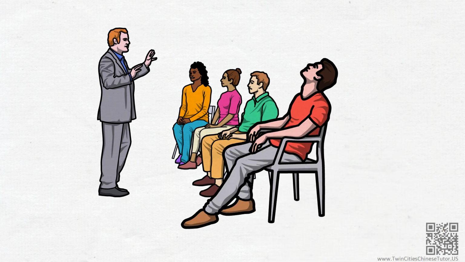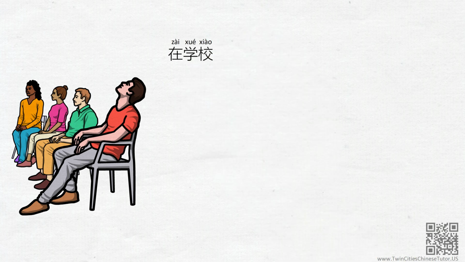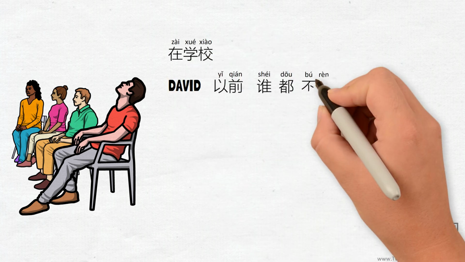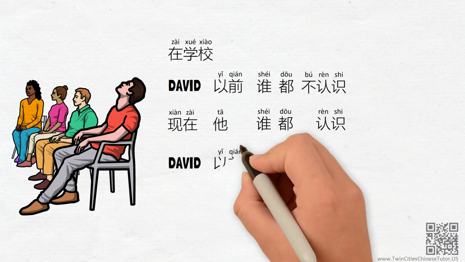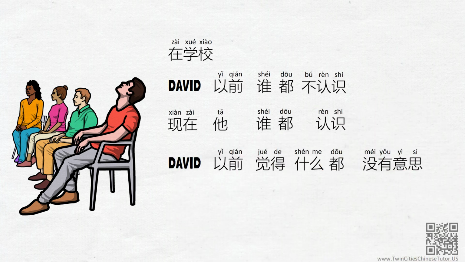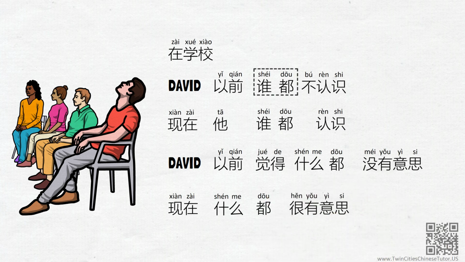Yesterday I was talking about David with my students. When I said, 在学校 David 以前谁都不认识，现在他谁都认识。David 以前觉得什么都没有意思，现在什么都很有意思。They all look confused. Can you figure out what I meant?